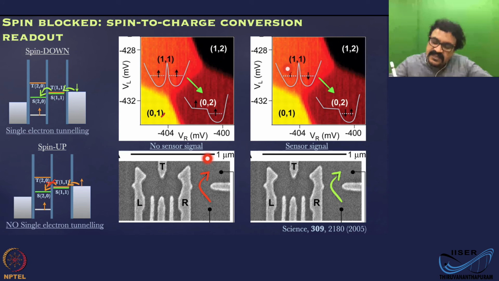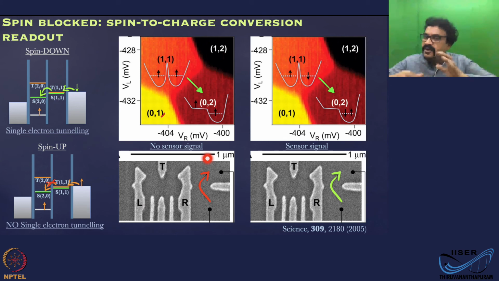Now consider a singlet state, up and down. Now when you make the same gate voltage pulse on VL and VR, because it's a singlet state, this easily can go to this state. So you will see it will go to a 02 state. In the triplet case, it won't go to a 02 state because of the spin blockade. Here it will go to a 02 state, and in that case, the sensor will register a signal. It will tell you, okay, it's a 02 state. So what you are doing here is you are reading the 0 and 1 state of a singlet triplet qubit just by using this sequence.